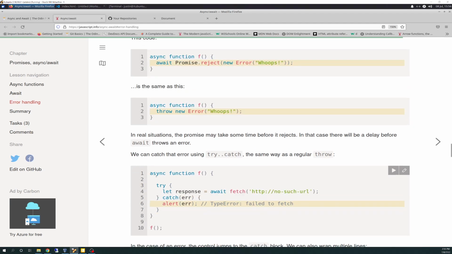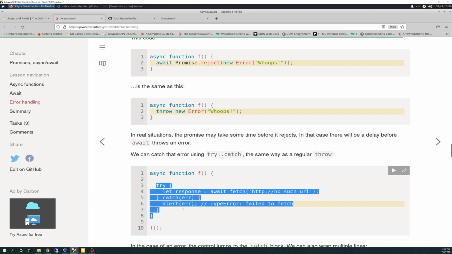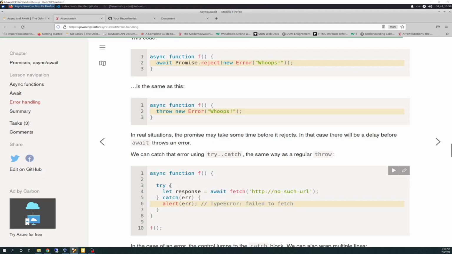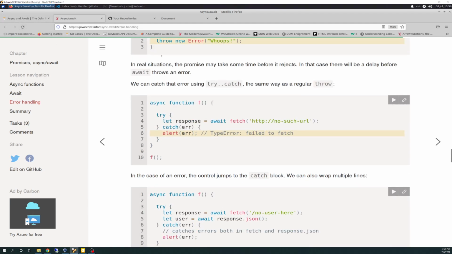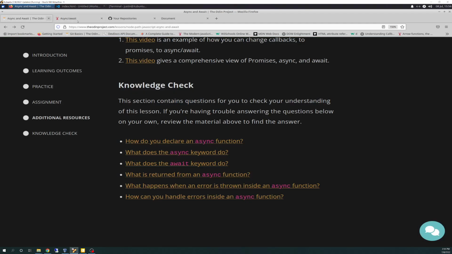You can do that. In my code, you can also use a try catch, and that's the avenue I went that I'll show you in a minute. So you do your try. Inside your try, you have your await and your fetch, and whatever else code you have to try, and catch will be catching that error. And then any way you choose to report that out and take care of that error. So that's that. I'm not getting too deep into that. Does that answer the question?